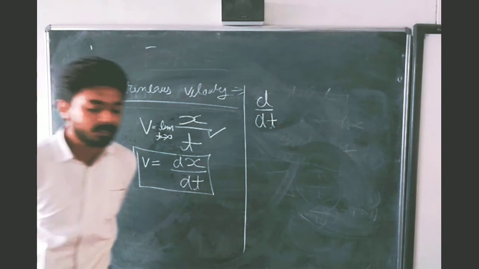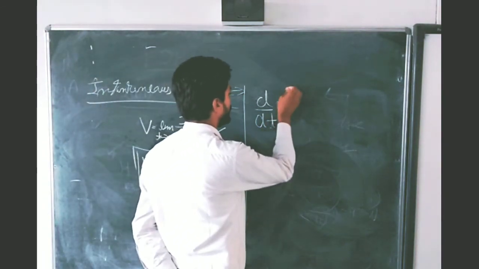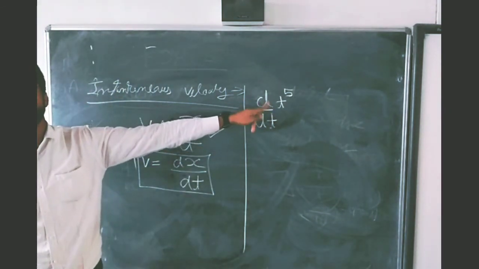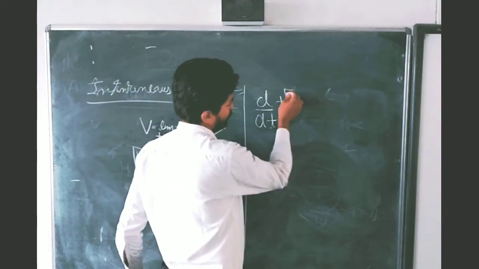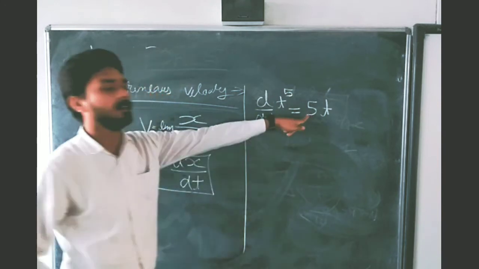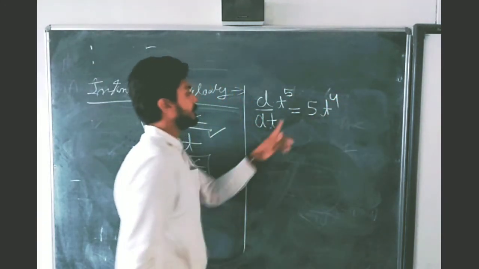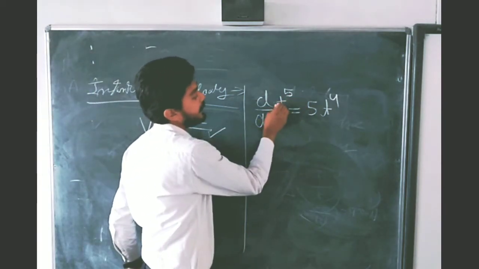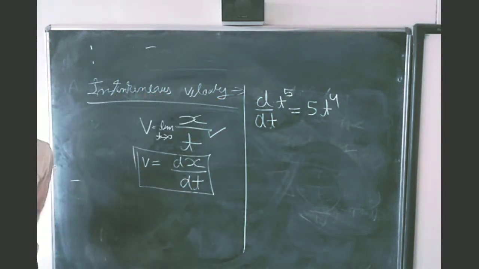Suppose if you want to differentiate t to the power 5, the formula is: put the 5 in front of t and subtract 1 from the 5. You will get 5t to the power 4. I repeat again, put this power in front and subtract 1 from this power. 5t to the power 4.